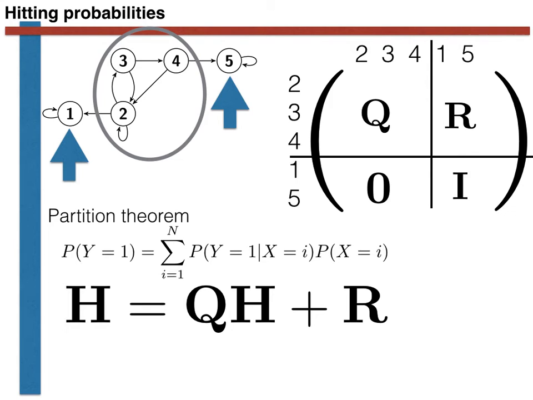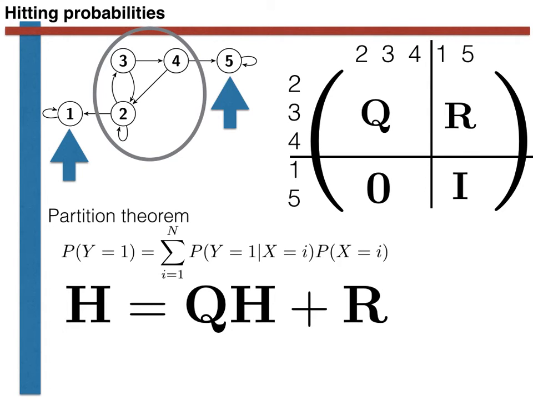This explains the factor of plus r in the above formula. What about the factor of q multiplied by h? Well, to understand this, you simply need to remember two things. First of all, that the q part of the transition matrix describes transitions between pairs of transient states. The factor of q thus represents the absolute probability part of our partition theorem that tells us the probability that our first step is from a transient state to yet another transient state.